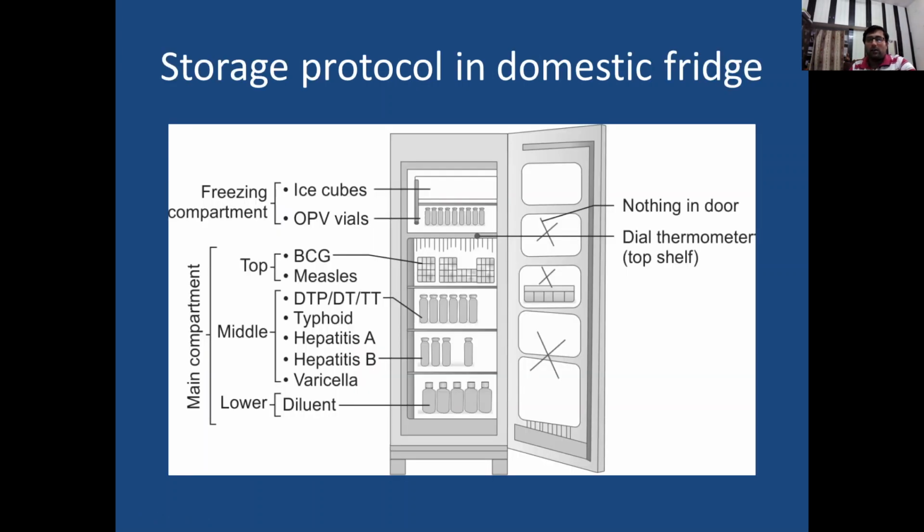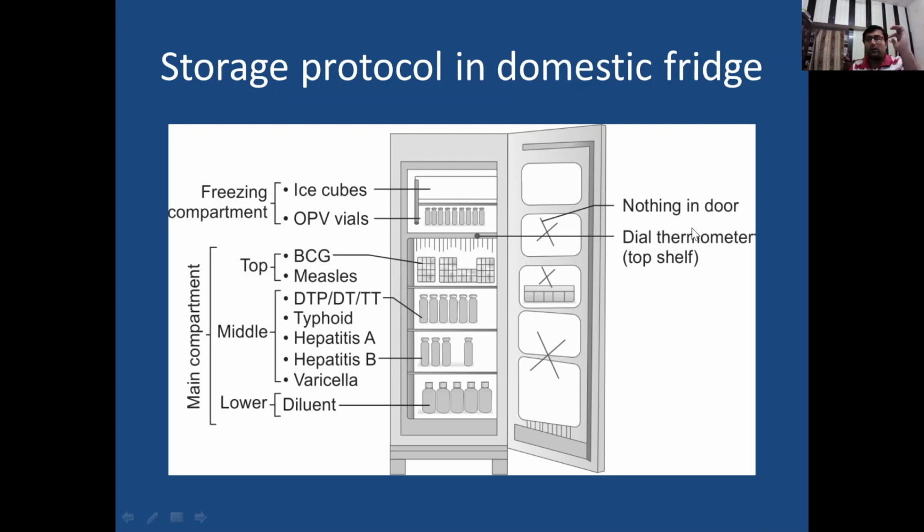Now another part is, in a normal refrigerator, the coldest part is on the top shelf, so we put more heat sensitive vaccine on the top shelf. Here OPV vials are kept just below the freezer, then BCG, measles, DPT, and so on. And diluents are kept on the lowest section. And one important thing we have to remember is that we do not store any vaccine in the door.